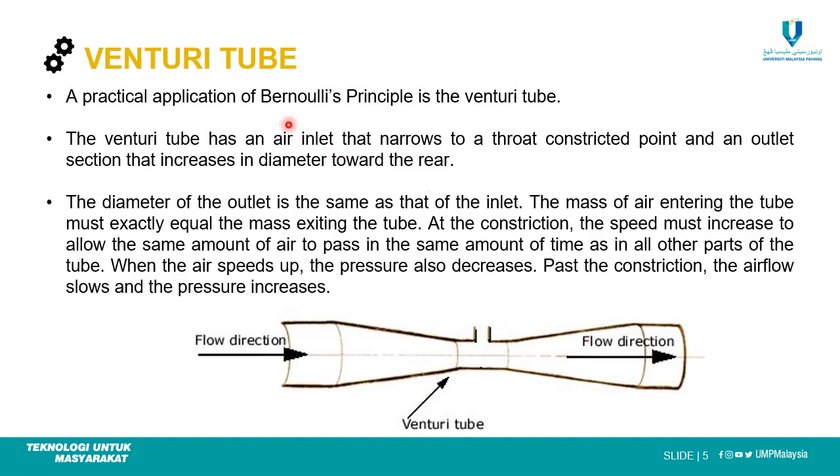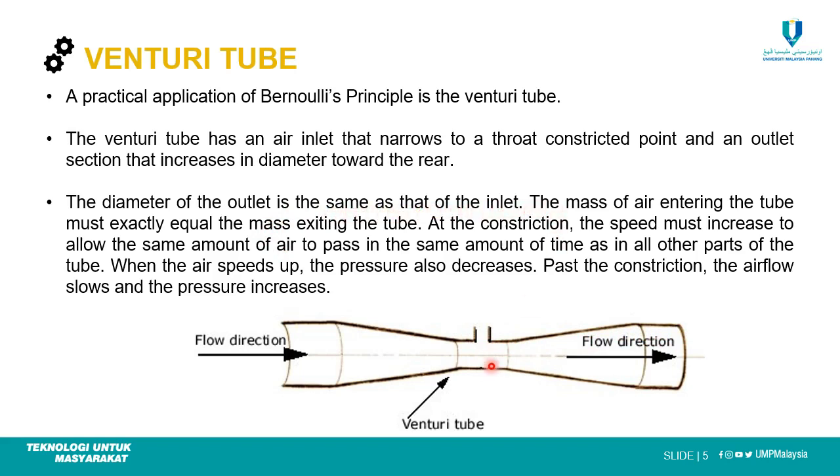Next, we explain about the Venturi tube. The Venturi tube is a practical application of the Bernoulli principle, and it has an air inlet that narrows to the throat, the constricted point, and an outlet section that increases in diameter toward the rear. You can see the diameter at the inlet is large, then it becomes narrower at the center, and then it increases again in diameter at the outlet. The diameter of the outlet is the same as the inlet.